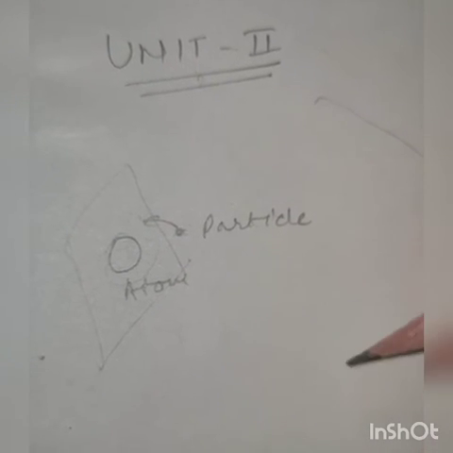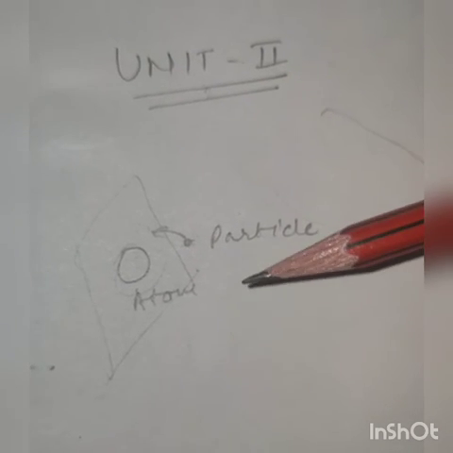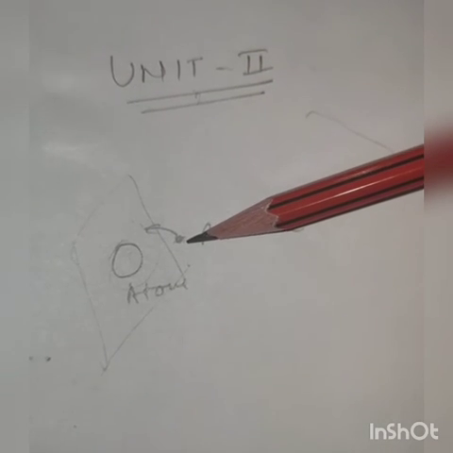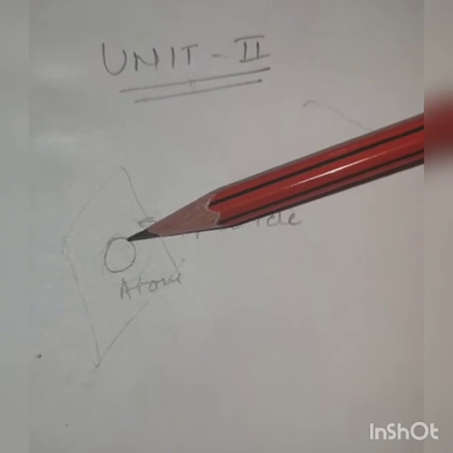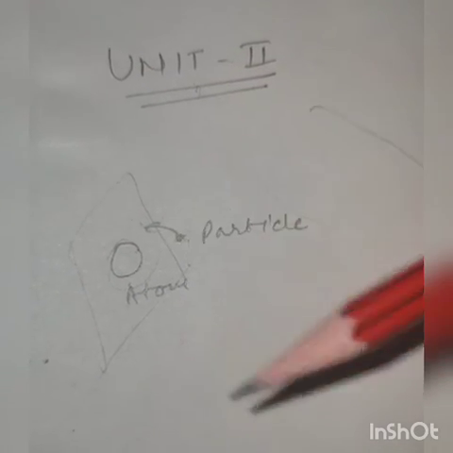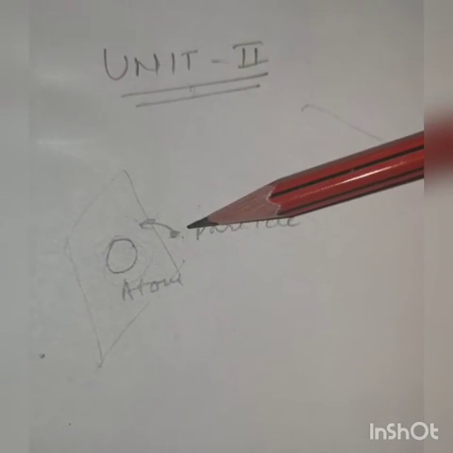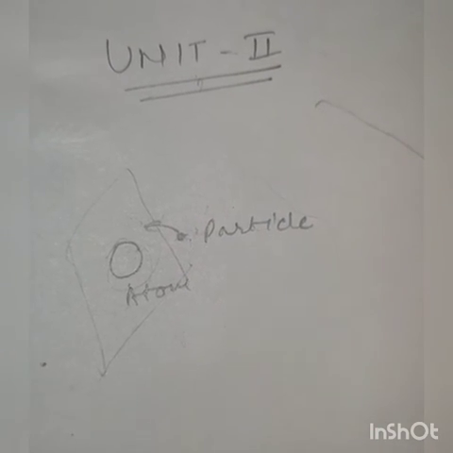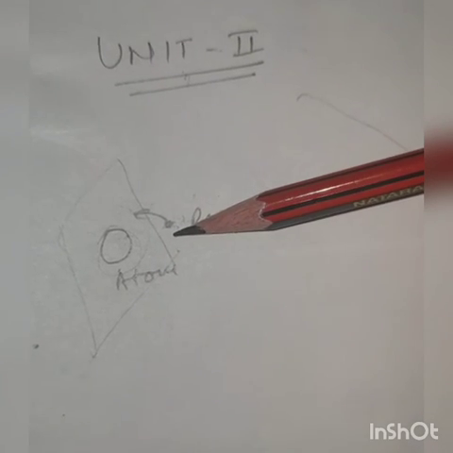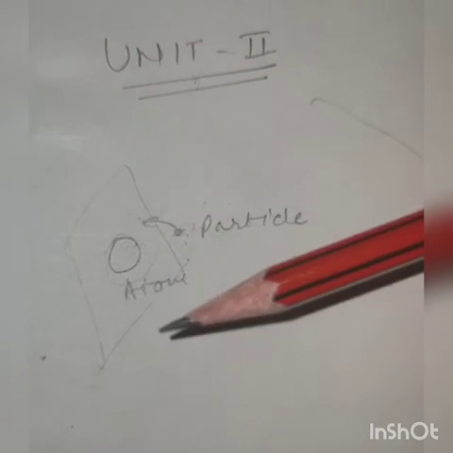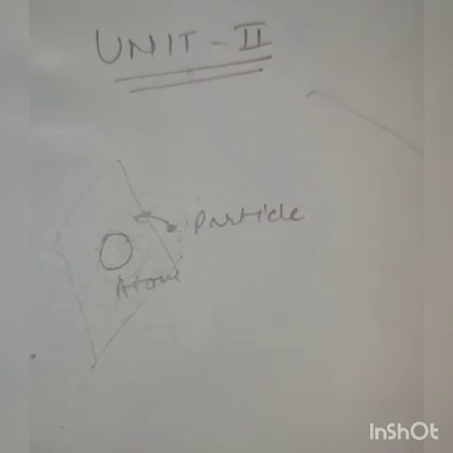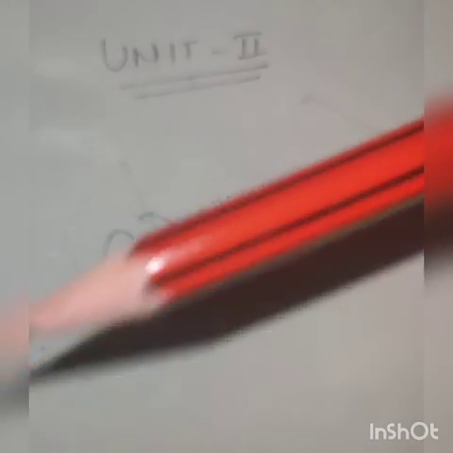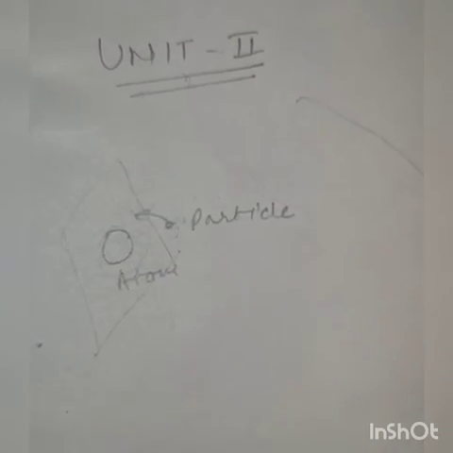So when this particle becomes nearer to this atom, maybe it has a negative charge. Outside the atom there will be electrons present, so maybe it will be repelled by the electrons if it has a very large negative charge, or maybe it has a positive charge, so it may show attraction. So many cases take place here, maybe attraction, maybe repulsion.